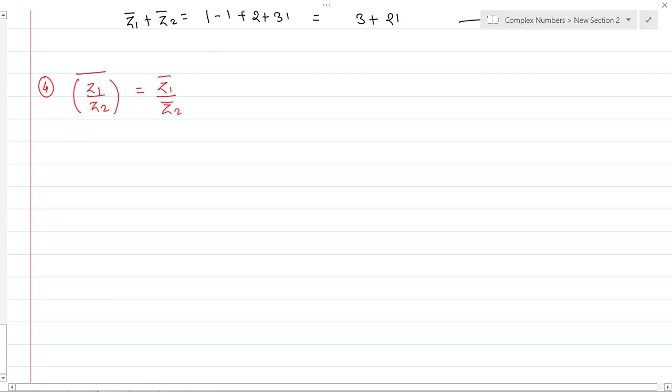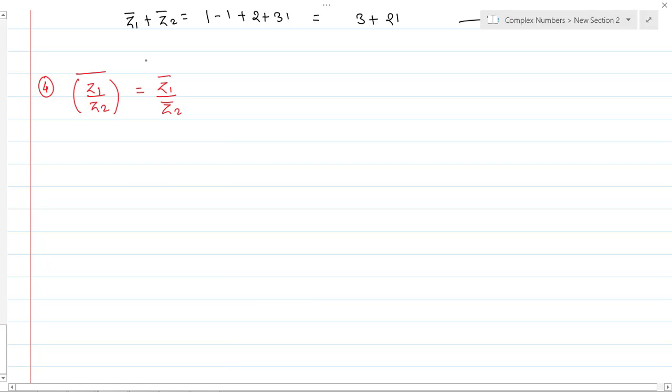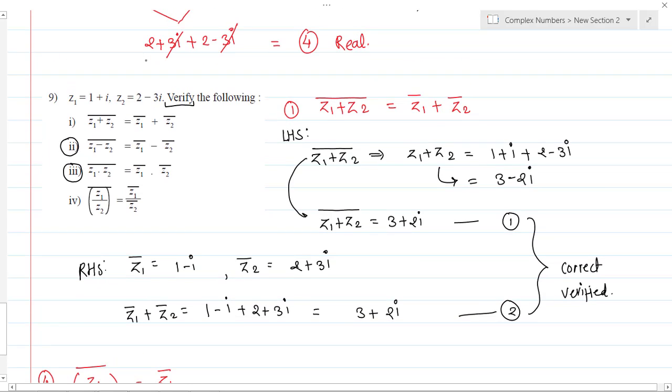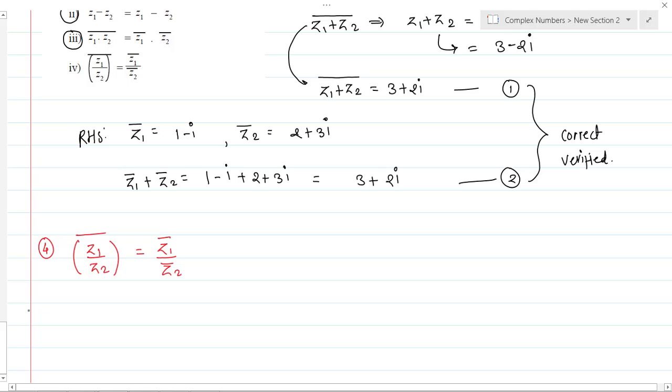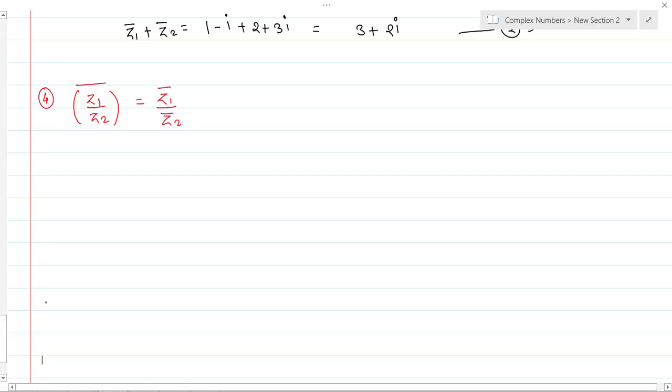Okay, so let's take the first one. Then we will have to find z1 and z2 first. They have given the values of z1 and z2. This is z1 and this is z2, given by them. We have to verify for this statement, and find the conjugate. Okay, so let's have z1 by z2. First of all, let's write z1 by z2. What is z1? It is 1 plus i.